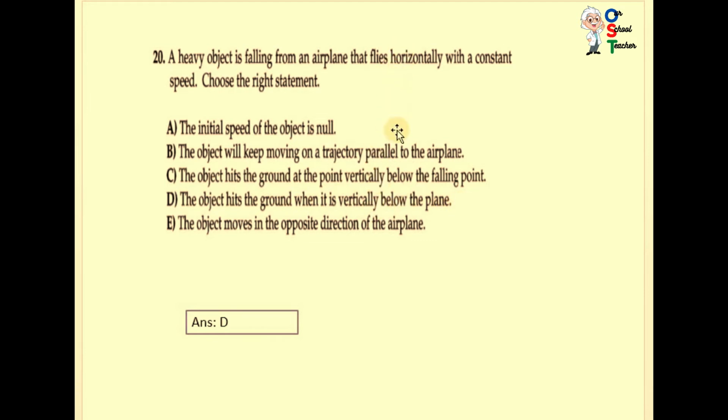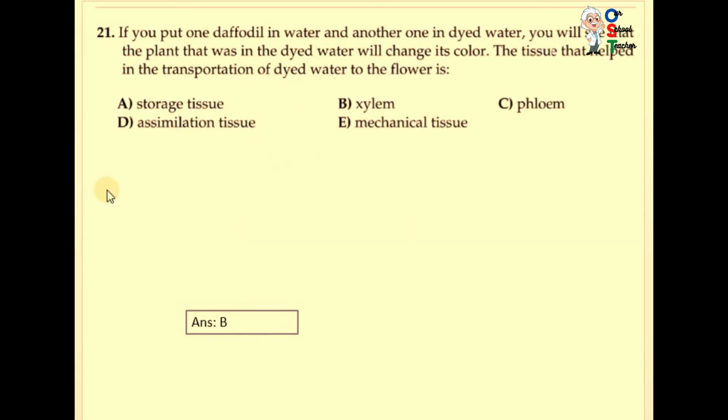Vertically below the plane, it is correct, because when it drops from the airplane, it goes towards the surface of the earth. So the object hits the ground when it is vertically below the plane. E. The object moves in the opposite direction. No, it's not correct. How can you say that it is the opposite direction of the airplane? The direction from plane to the ground is always in this way. So D is correct.